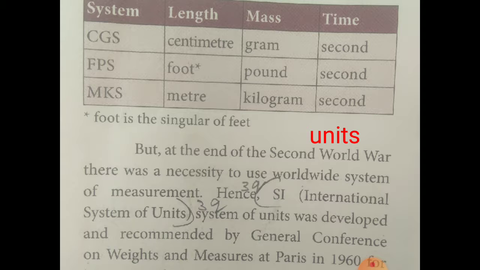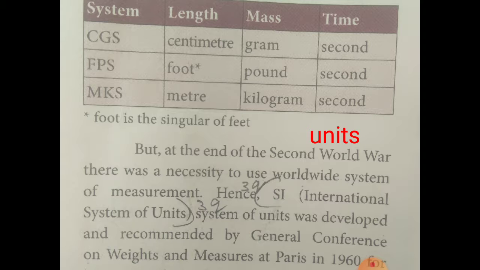Earlier we used three systems to measure the fundamental quantities. One is the CGS unit. What is the meaning of CGS? C represents centimeter, G represents gram, and S represents second. So we need three things to measure: length, mass, and time. This is the basic thing for all the units. So they were using CGS.